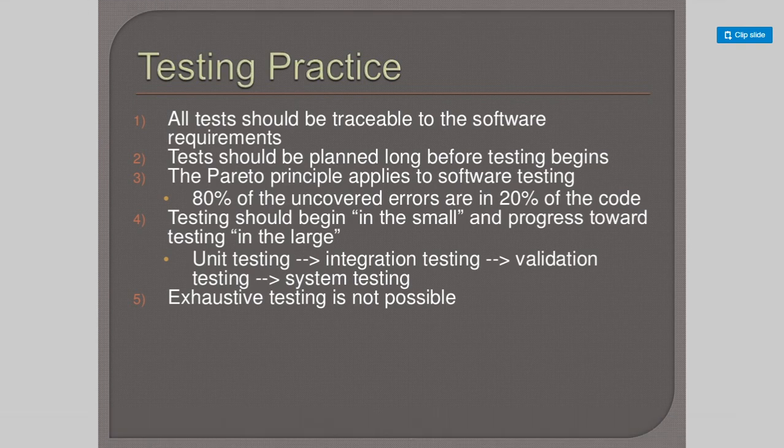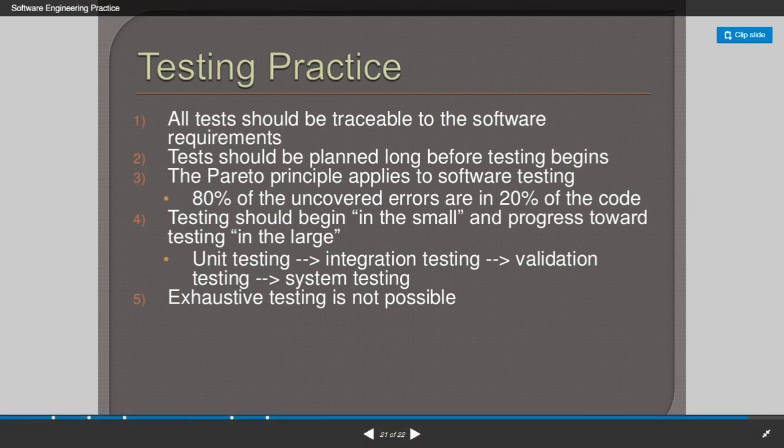So always go for testing unit by unit, and once the units are perfectly done, we can go for integration testing, which is the combination of a few components to give the correct results. And finally, check for validation, that is the acceptance by the user. And finally, the whole system, how it is operable, is called system testing.